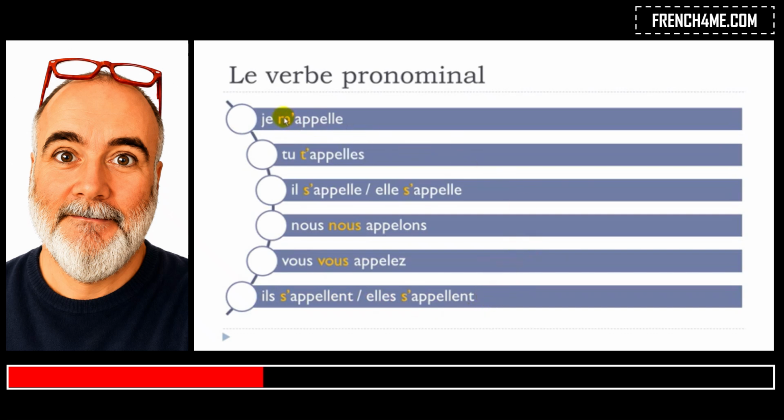So if you look carefully here as well, you will have to add this m, t, s, and then nous, vous, s. So remember, it's just because the verb is starting with a vowel. It would be the same if the verb would start with the letter h plus a vowel, because we don't pronounce h, so that's the reason why.